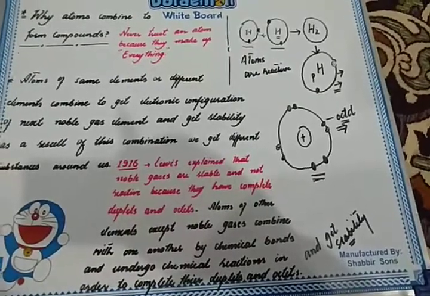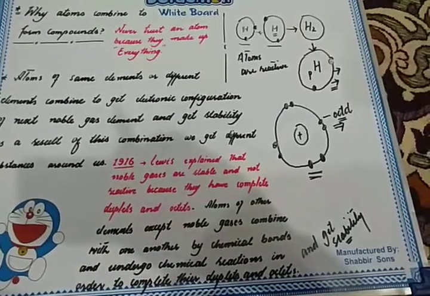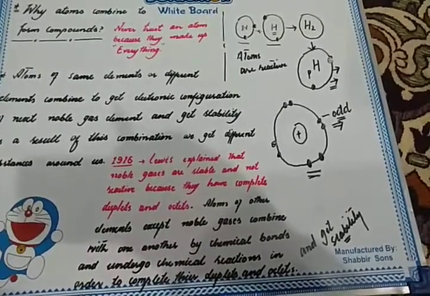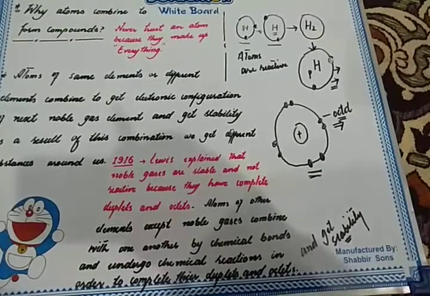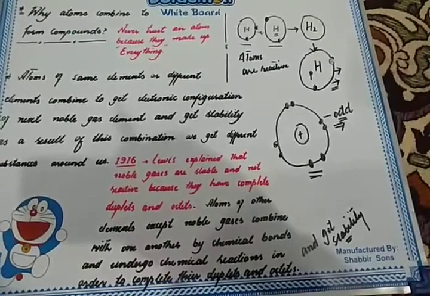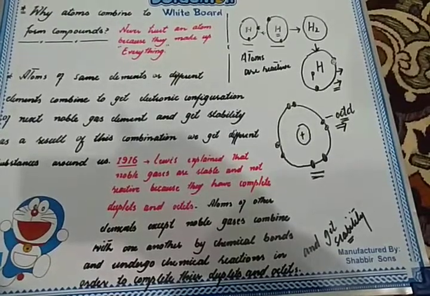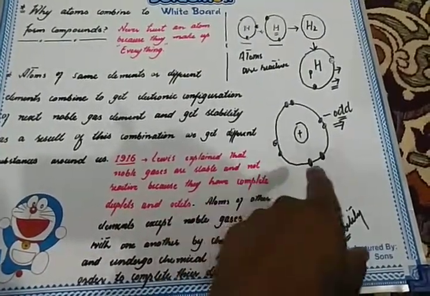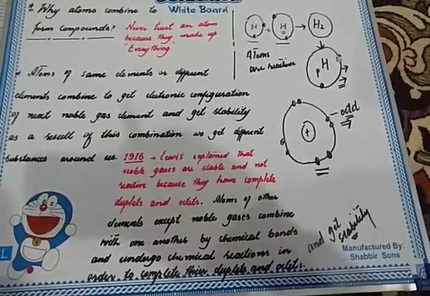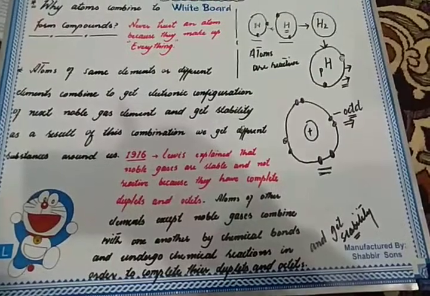And in order to get stability, the atoms obey the Lewis explanation, which is that atoms either get stability by completing their duplets, which means they get two electrons in the valence shell, or by the octet rule, which means they get 8 electrons. As you can see, they will get the noble gas configuration, they will become like noble gases, peaceful and no longer reactive.